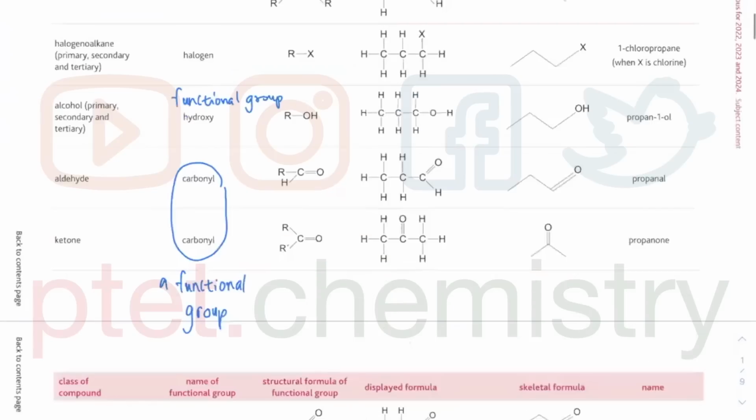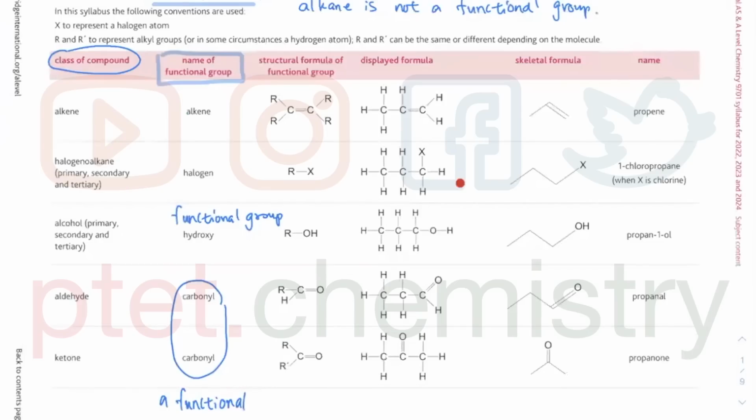You should be okay with alkane, alkenes, halogenoalkane. So when you have X is a halogen, so it could be chlorine, bromine, iodine, and then alcohol. This one is display. Display means show all the bonds. And the most common mistake that students make is they show this as OH and they will lose the final mark because they did not show the covalent bond. Show all covalent bonds. Okay.